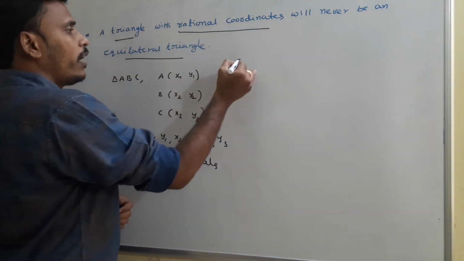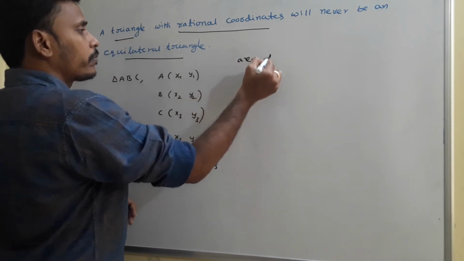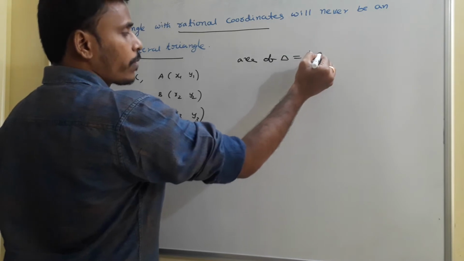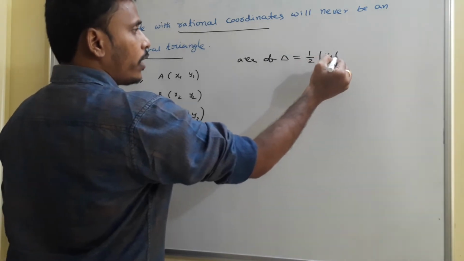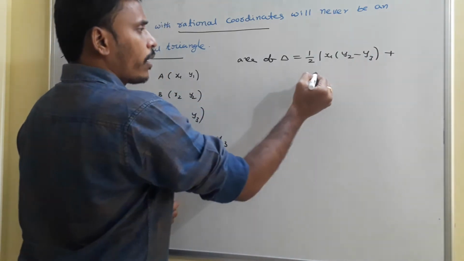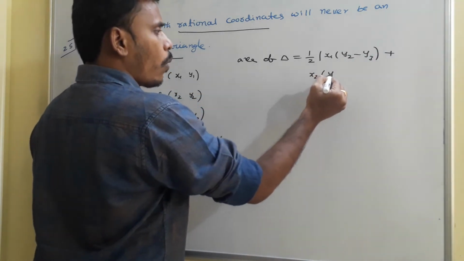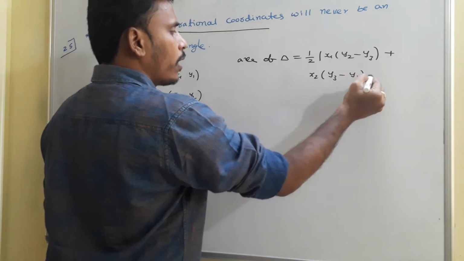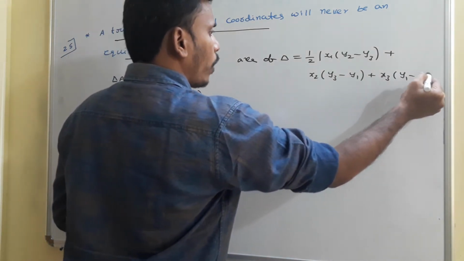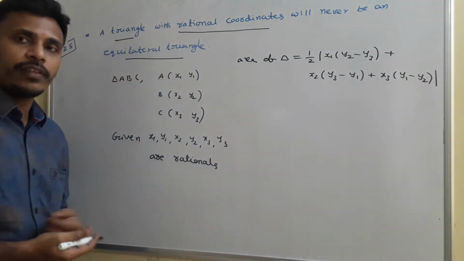What will be the area of triangle ABC? By our usual process, area is half mod of x1 into (y2 minus y3) plus x2 into (y3 minus y1) plus x3 into (y1 minus y2). This is the formula to find the area.